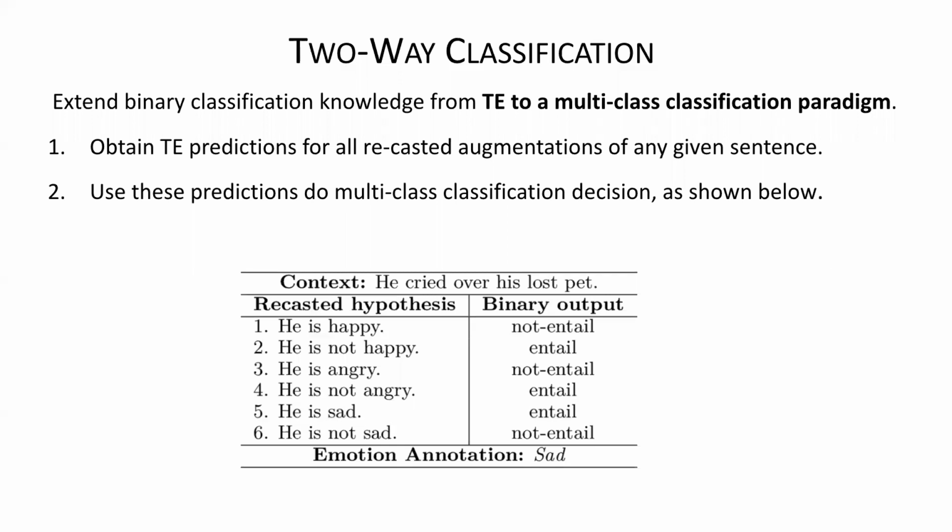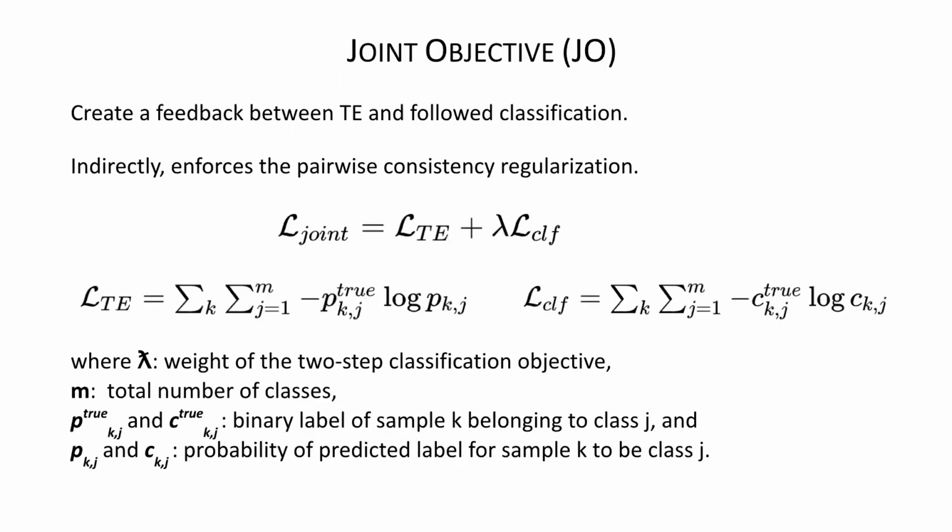Instead of using the exact thresholded output, entail or not entail, we will use the prediction probability of entail and not entail for every pair. So we will use these 12 vectors which we got to do the prediction. And why do we want to do this? Because this helps bring indirect feedback in consistency regularization, which I will show in the next slides.